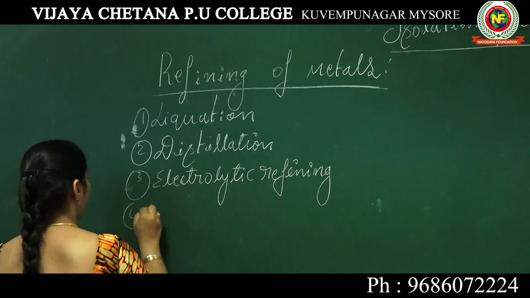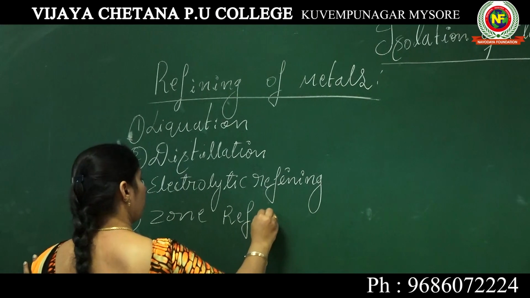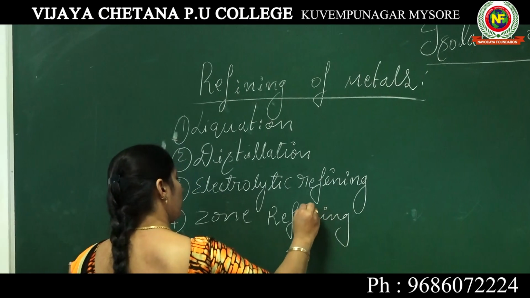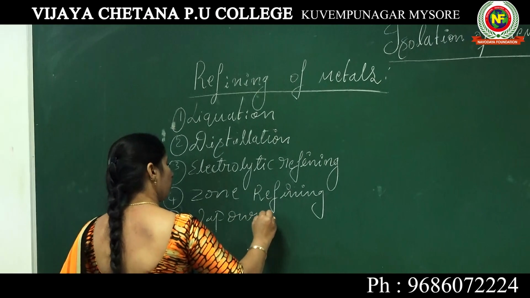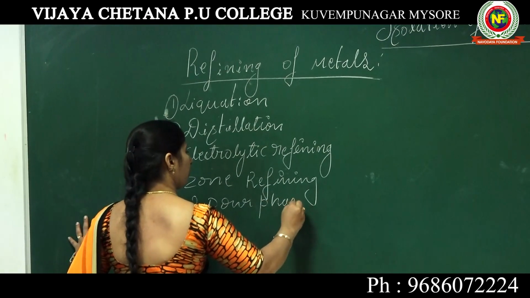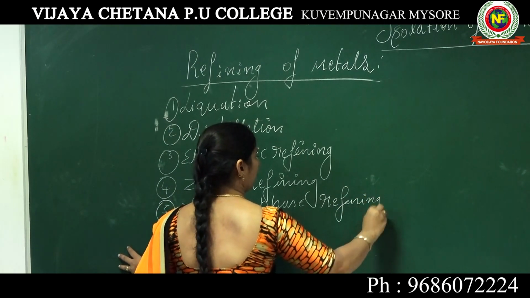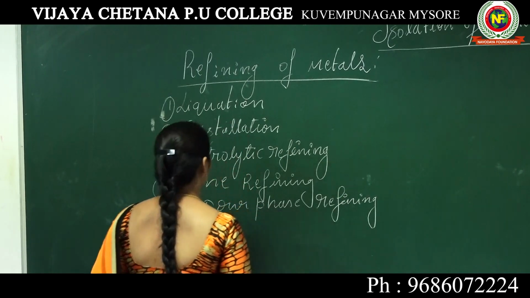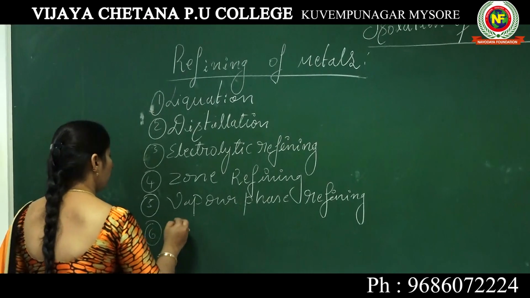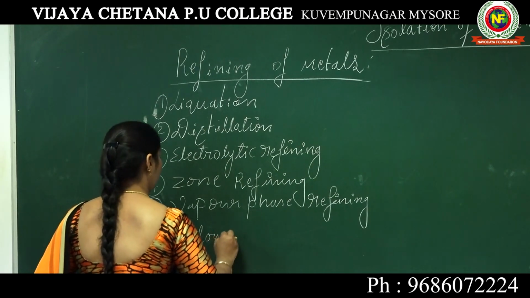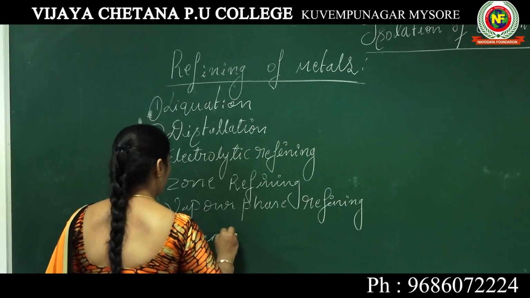The fourth one is zone refining. The fifth one is vapor phase refining. Then the last one is column chromatography.